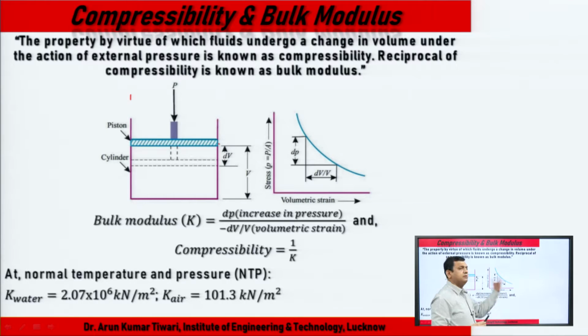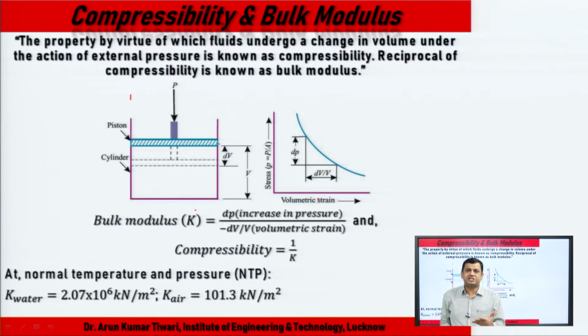If we draw the graph between stress and volumetric strain, what is the stress? Force, pressure per unit area, so P upon A, versus volumetric strain. Delta P is the change in pressure, delta V the change in volume. So bulk modulus is increase in pressure upon volumetric strain.